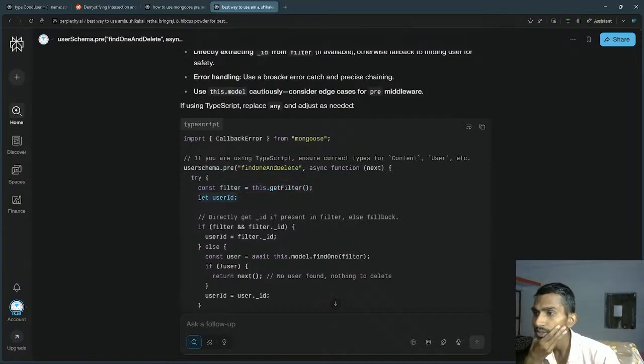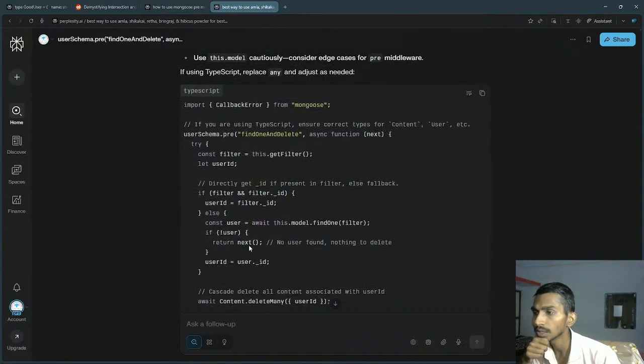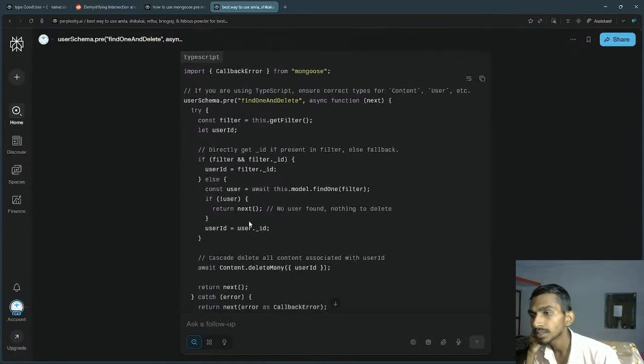I got the filter. Let userID be equal to, I don't have any ID. If both filter and filter ID exist, then userID is equal to filter ID. Else, the filter that we got from there, directly get the ID if present in the filter, else fall back to const user equal to this.findOne(filter).